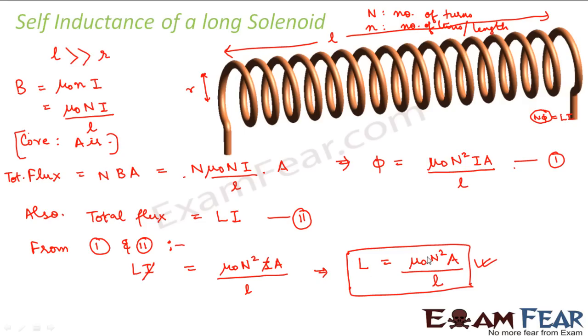Right? So this is the self-inductance in terms of total number of turns N. Now in many books you might find it in terms of small n, that is number of turns per unit length. So in that case you can convert it into that. Instead of capital N, you put it as small n into l. Right? Okay, so this is how we calculated the self-inductance of a long solenoid.